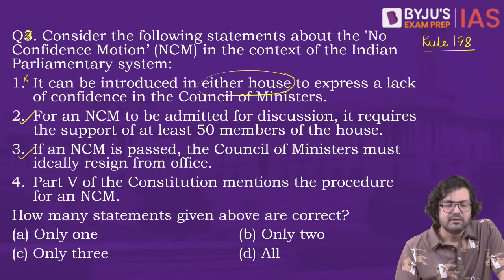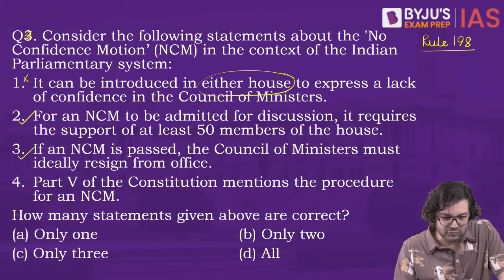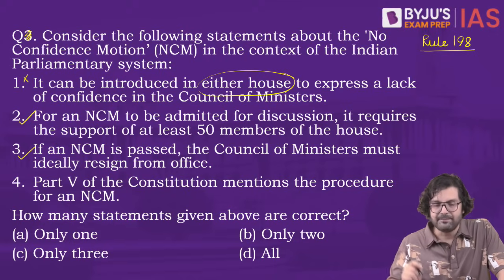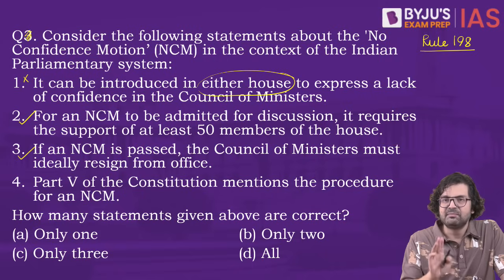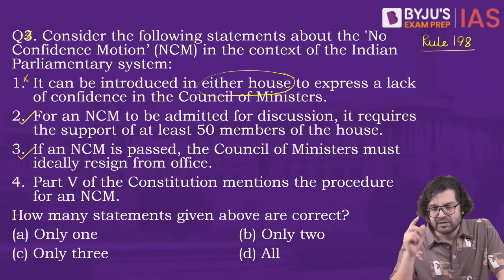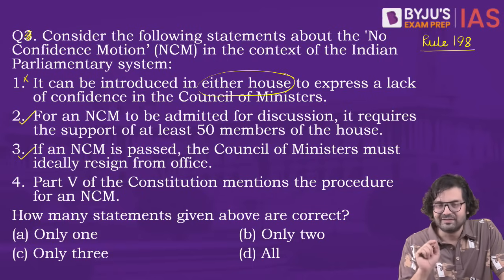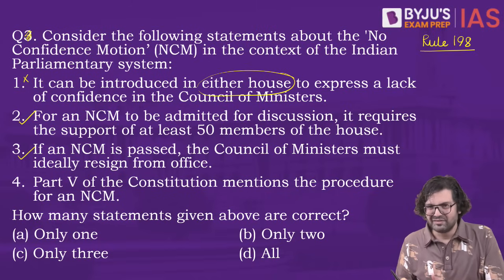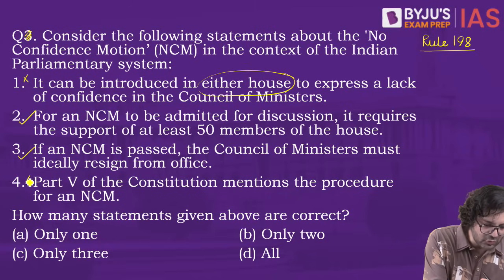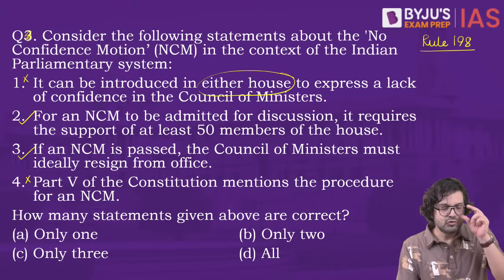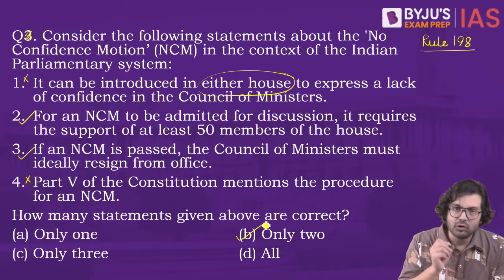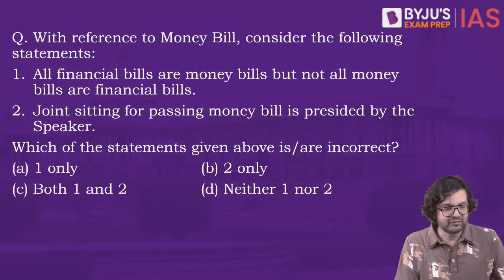And number 4, Part 5 of the Constitution mentions the procedure for an NCM. NCM is mentioned under Lok Sabha rules and not under the Constitution. Motions in general are not mentioned in the Constitution. So, no, this is also wrong. 2 and 3 are correct. How many statements are correct? B. Only 2.